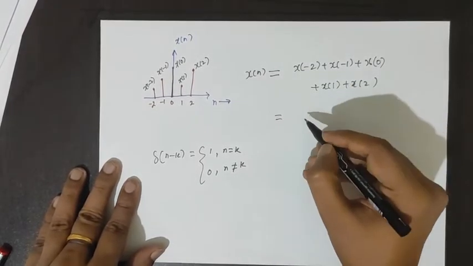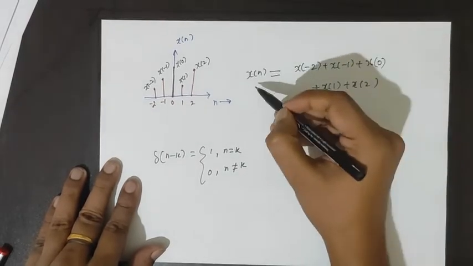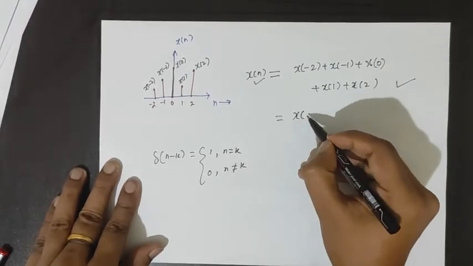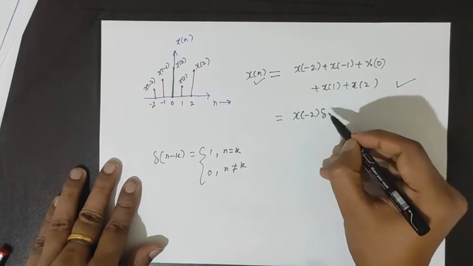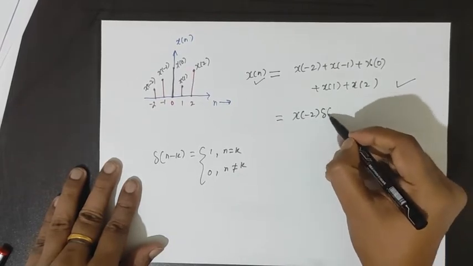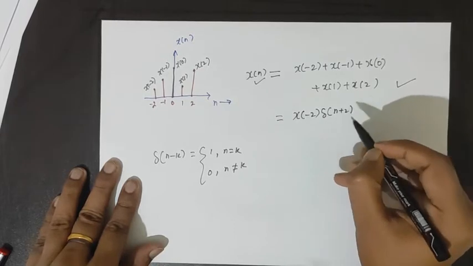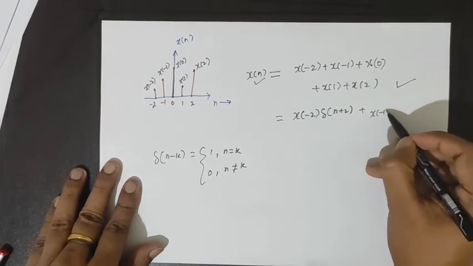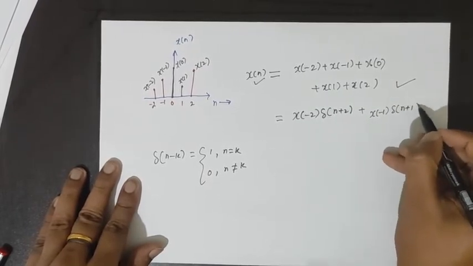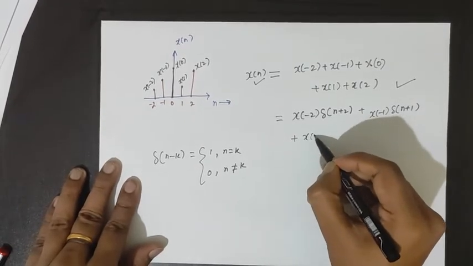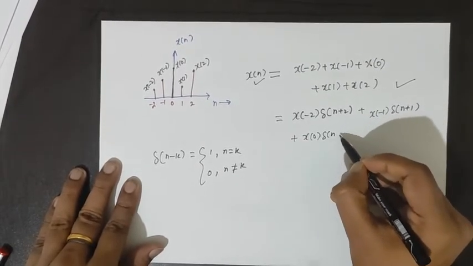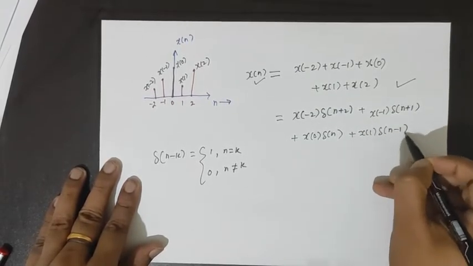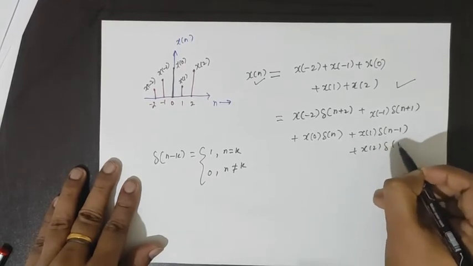Instead of representing x[n] like this, let's write x[n] as x minus 2 del n plus 2 for n equal to -2, plus x minus 1 del n plus 1, plus x0 del n, plus x1 del n minus 1, plus x2 del of n minus 2.